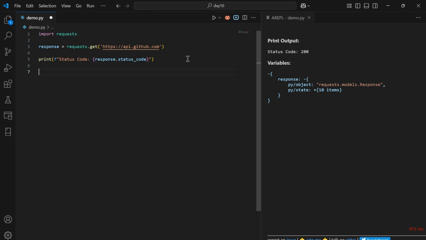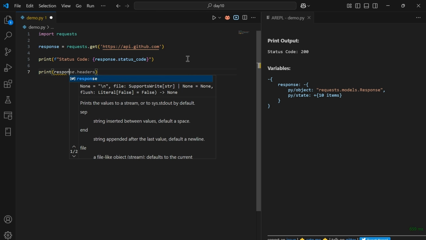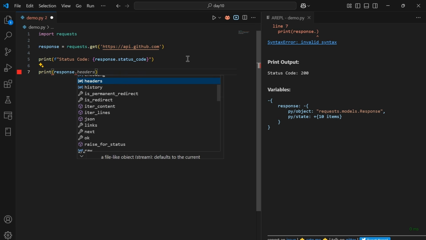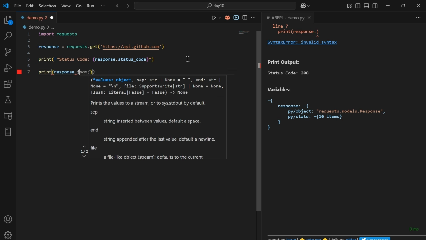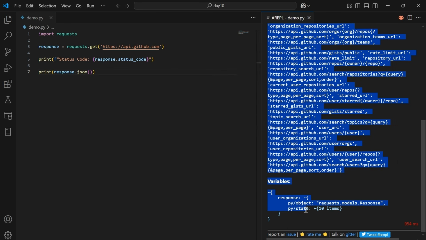Let's try to print the response as well. Print response.text. So this is the content that we are able to fetch from the URL.